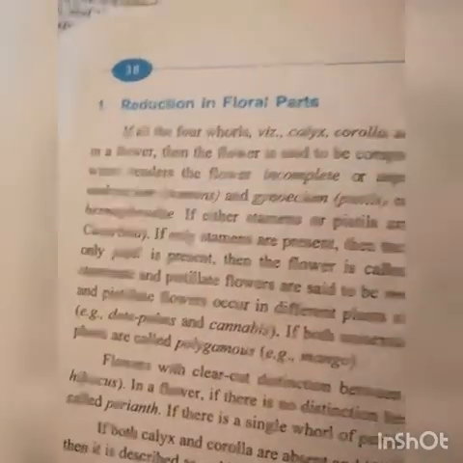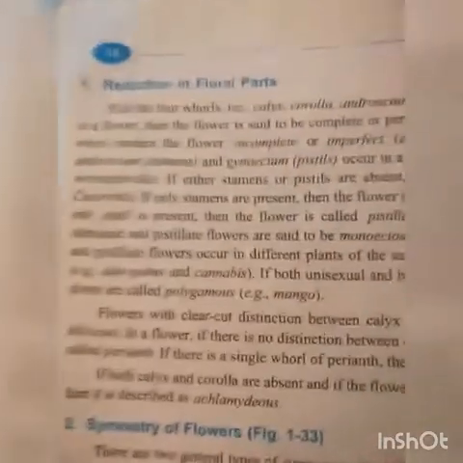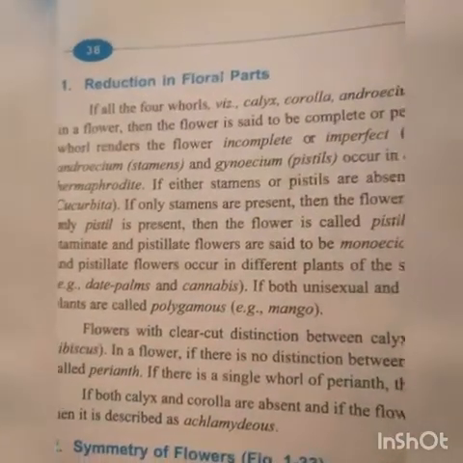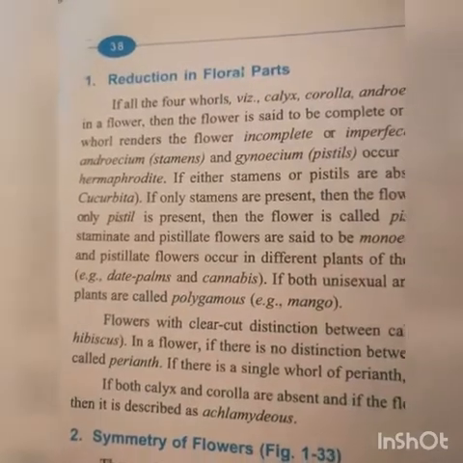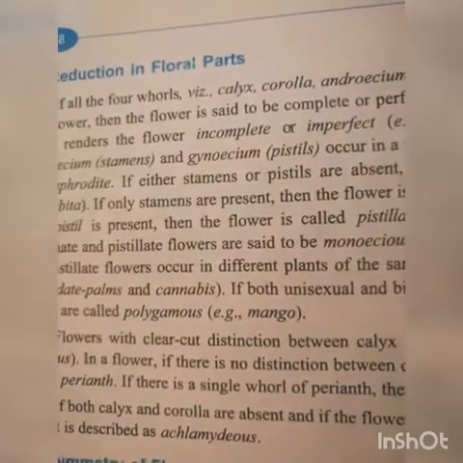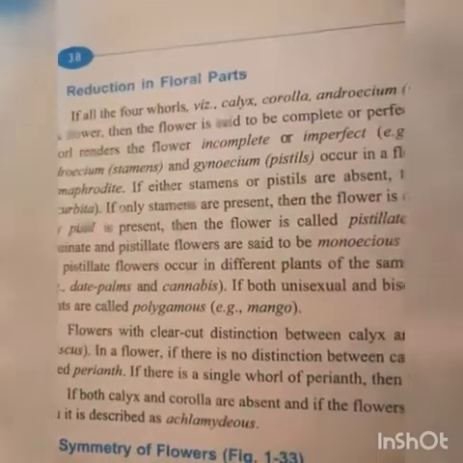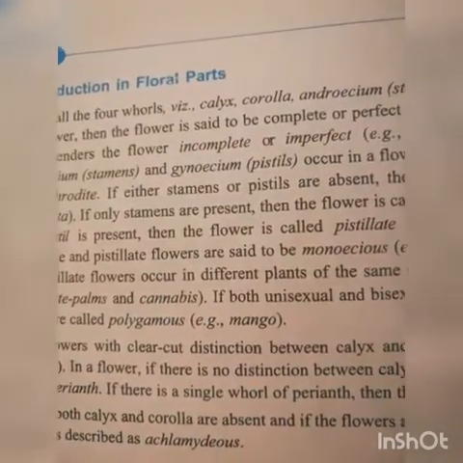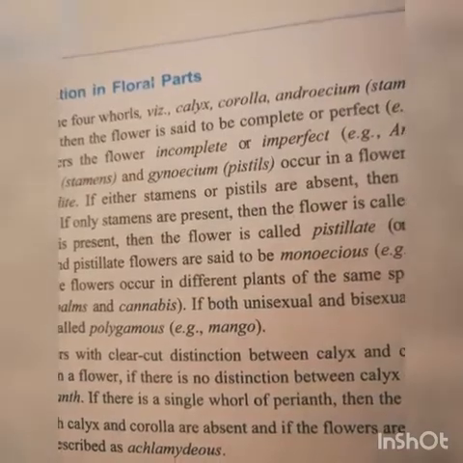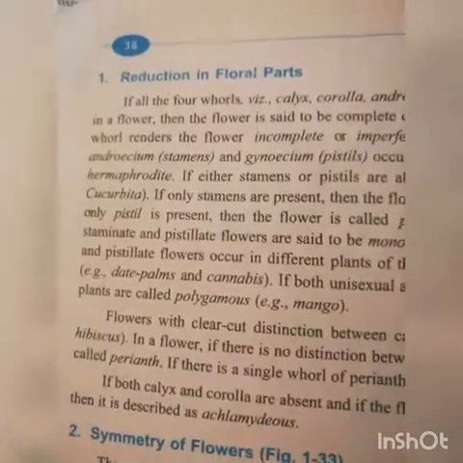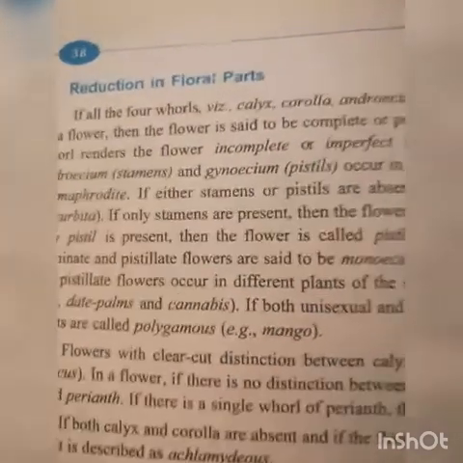Reduction in floral parts. What does it mean? Reduction means deviation. Deviation means change in the four whorls, that is calyx, corolla, androecium and gynoecium. If there is any change, then they come under reduction in the floral parts.